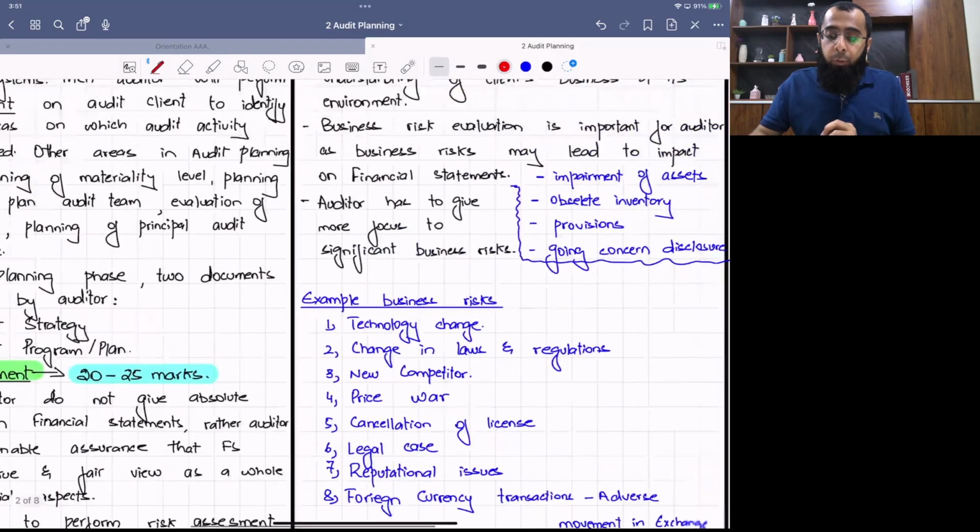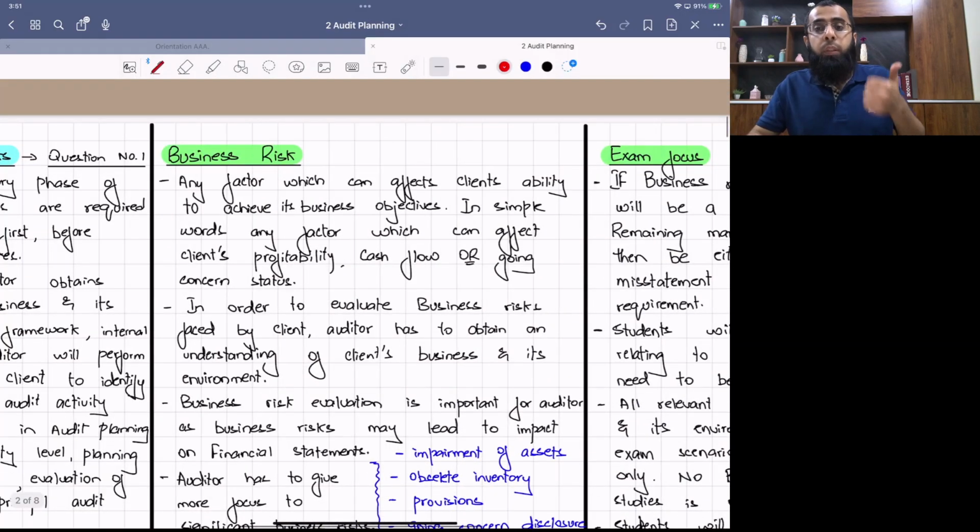Okay. Then in risk assessment, there are three risks: business risk, risk of material misstatement, and audit risk. Then we move towards the business risk, which is our first topic which we are covering. Anything which can affect the entity's ability to achieve its objectives, profits, cash flows, going concern issue, these all are the business risks.